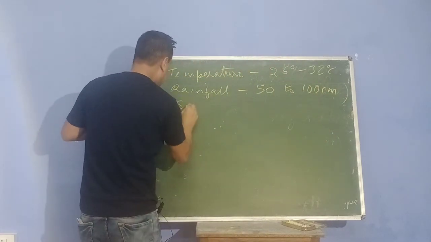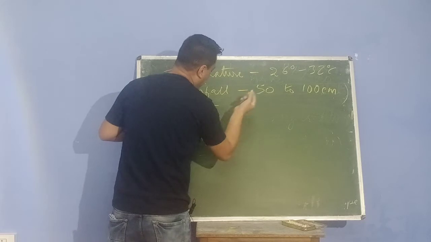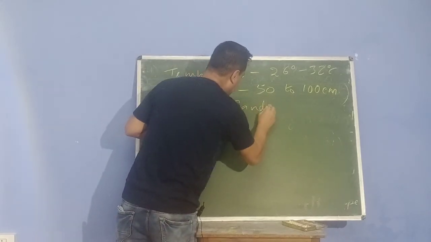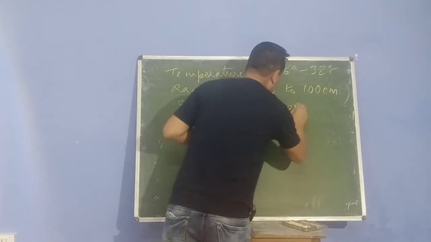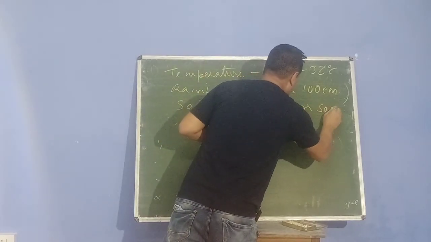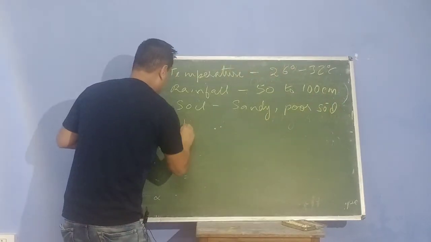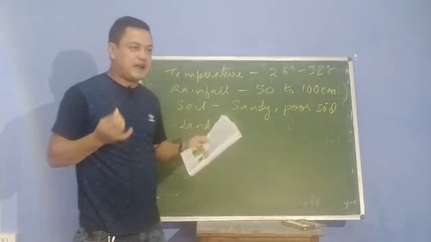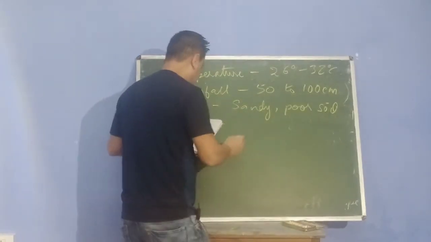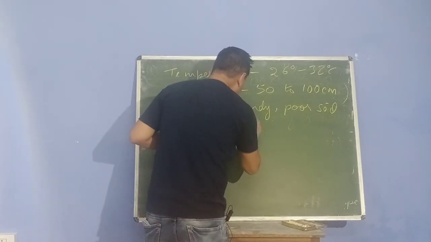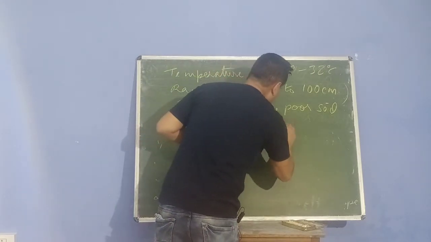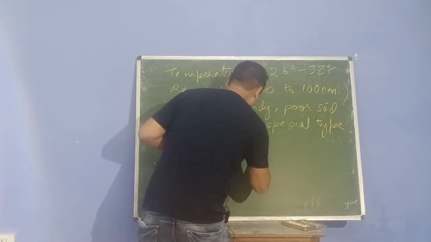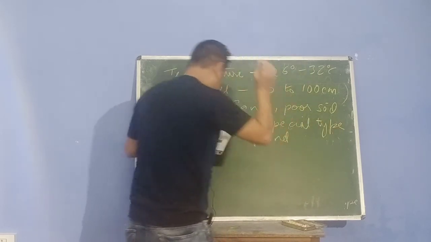Now soil, what type of soil does it need? It can grow on any kind of poor soil, sandy soil also. Now land: for growing millets you don't need any special kind of land or fertile land. No special type of land is required.